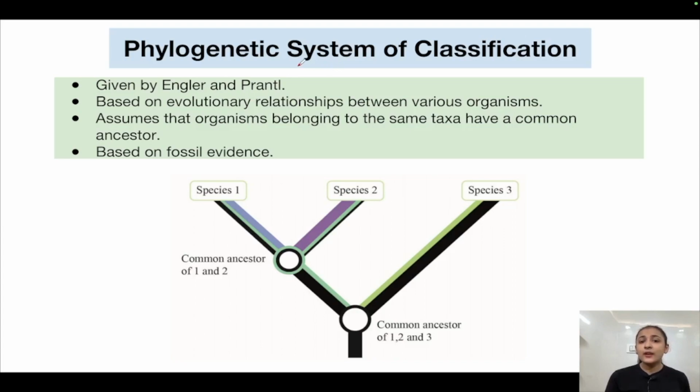Now comes the phylogenetic system of classification, which was given by Engler and Prantl. This system was based on the evolutionary relationships between the various organisms.